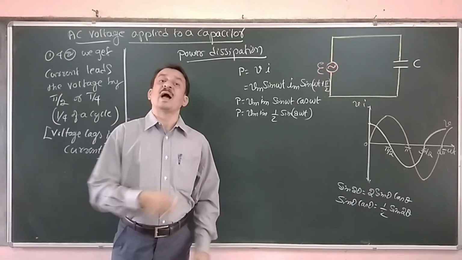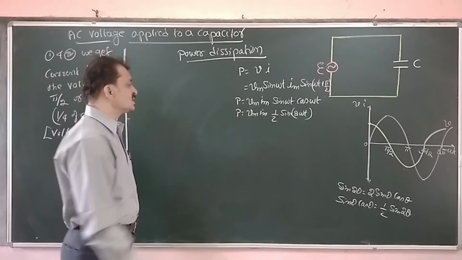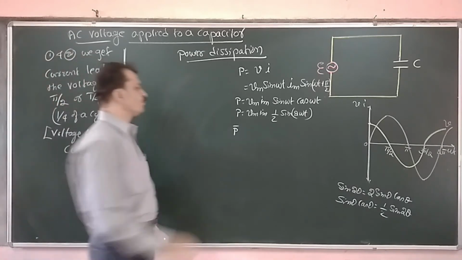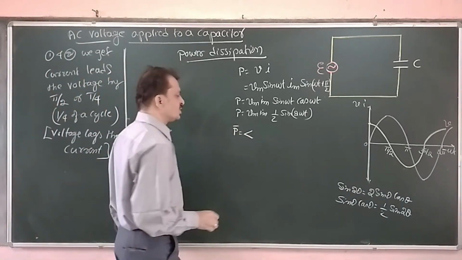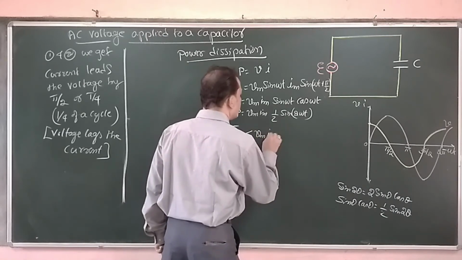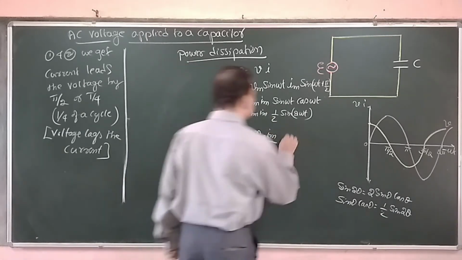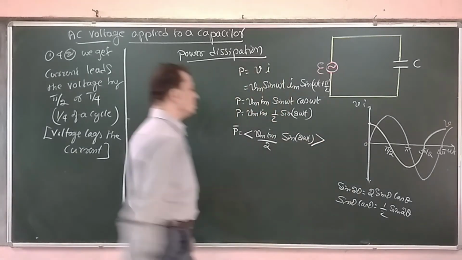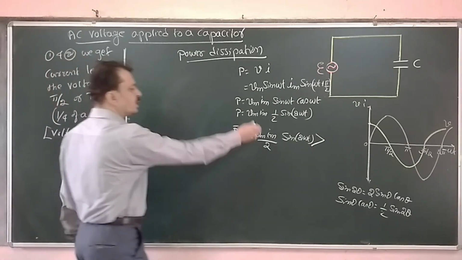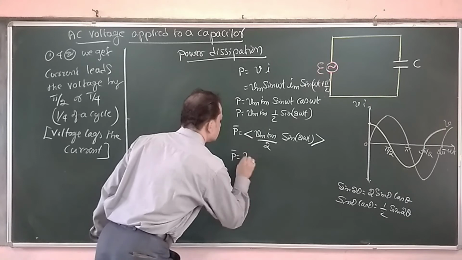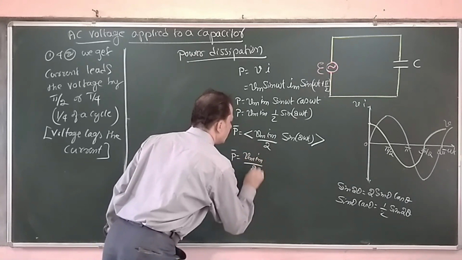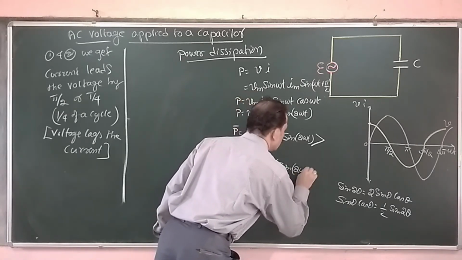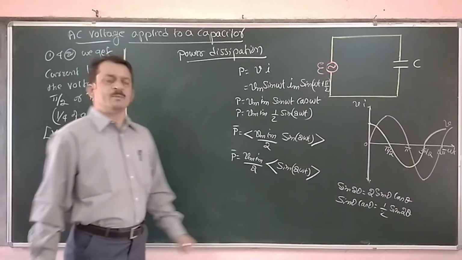Now we have to work out average power over one complete cycle. That is average power over one complete cycle, it is bar P is equal to, we use this notation for averaging, Vm Im by 2 into sine of 2 omega t. Now Vm Im by 2, it is a constant term. The average of this trigonometric function, that is sine 2 omega t, we are already familiar with that one.